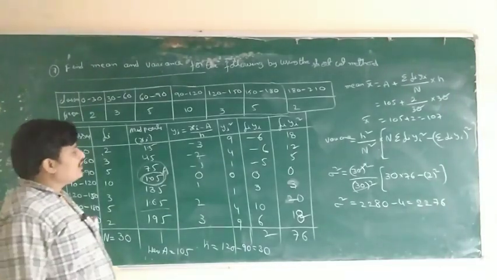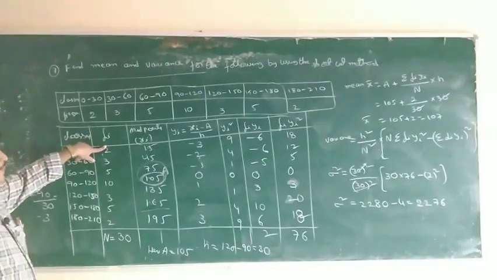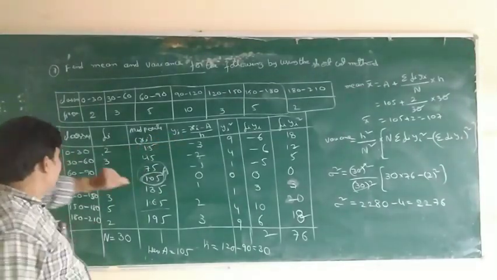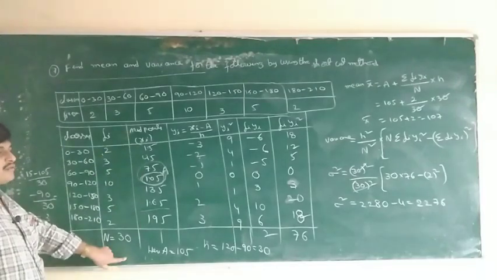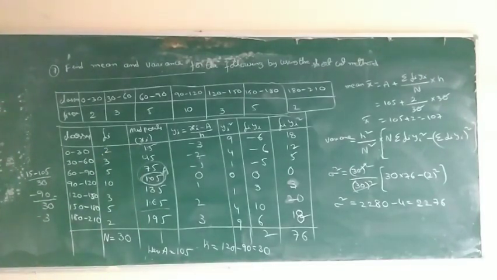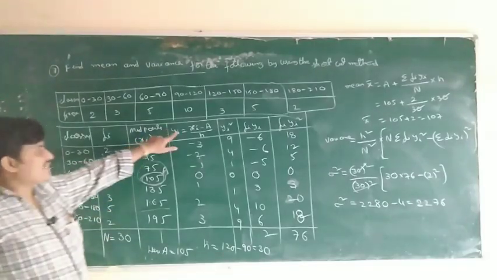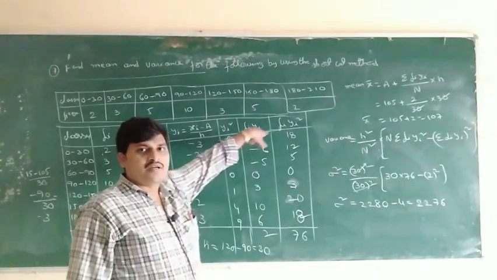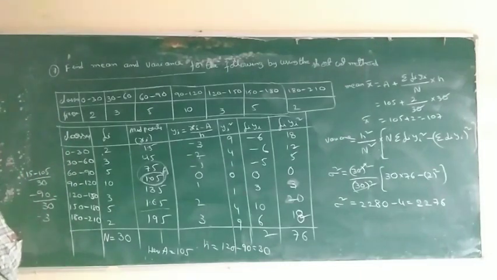What is the normal method? Classes, frequencies, Xi is same. Here Fi into Xi. X bar formula, X bar is equal to sigma Fi into Xi by N. Next one, Xi minus X bar. Next, Xi minus X bar whole square. Last one, Fi into Xi minus X bar whole square. This one. Okay.